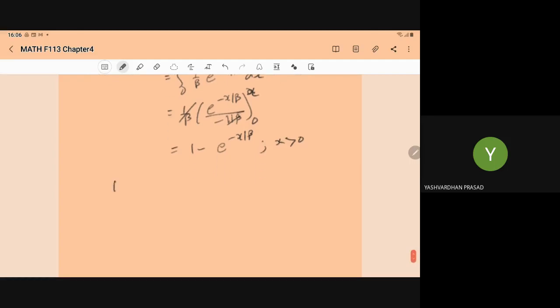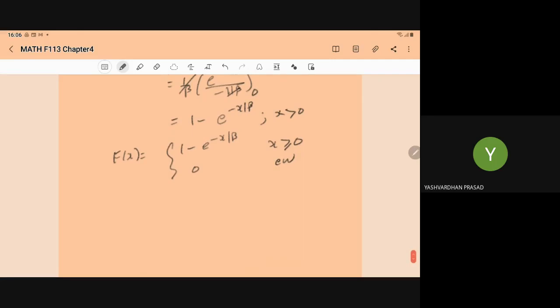So F(x) is 1 minus e to power minus x upon beta for x greater than 0, and it is 0 elsewhere. As I have told you, the CDF is always a non-decreasing function.